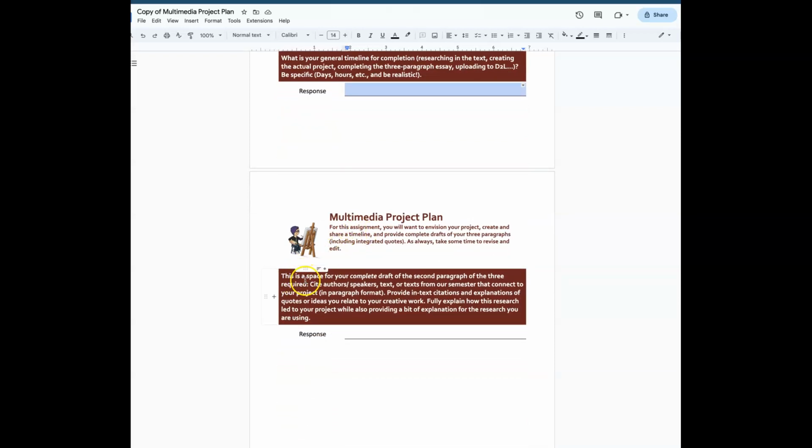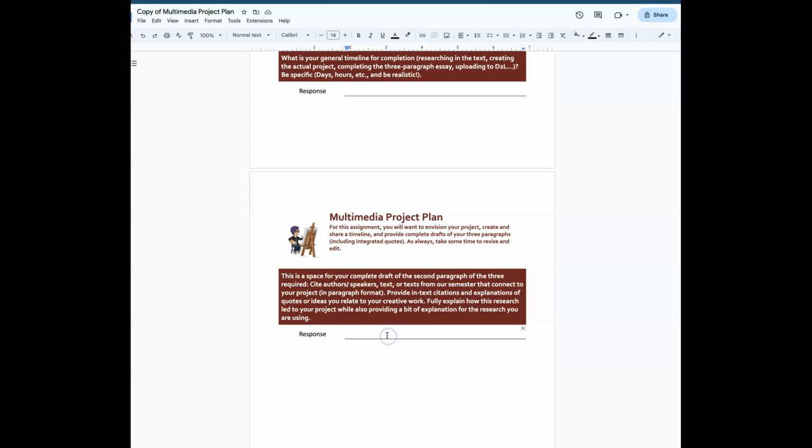And then here is the last area to respond, and this is a space for your complete draft of the second paragraph. This is often in this assignment where students lose credit because there's not a complete draft. There are just a list of quotes or a general kind of guideline of ideas. I want this to be an actual draft of your paragraph. And draft means, yeah, there may be things that need to be done to this paragraph, but it is a paragraph. It does include research, right? So I want you to work on citing those authors, provide in-text citations. So this is really the start of what will be finalized as a paragraph that is kind of a large grade ultimately.